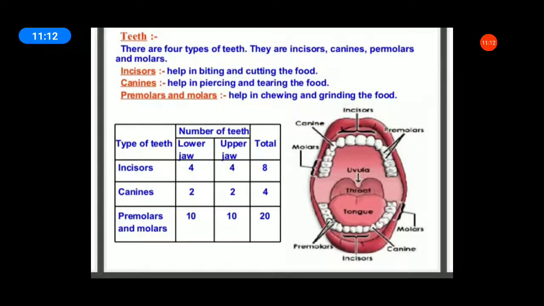Can you understand, students? What are the four types of teeth? Incisors, canines, premolars and molars. What are the main functions of incisors, canines, premolars and molars? Incisors: biting and cutting the food. Canines: piercing and tearing the food. Premolars and molars: chewing and grinding the food. That's all.